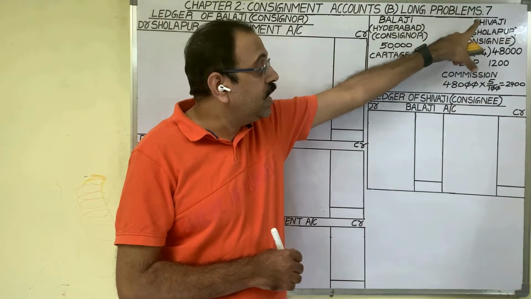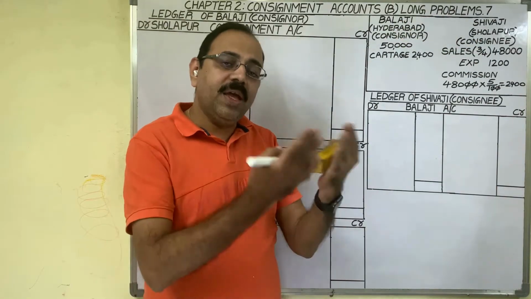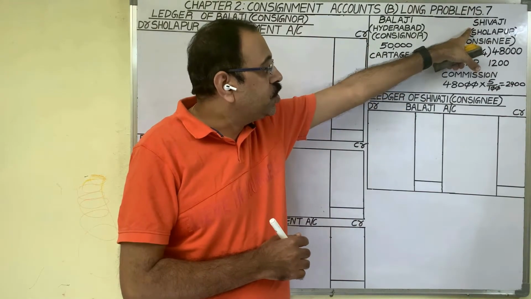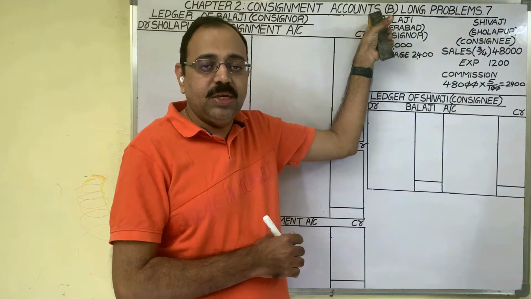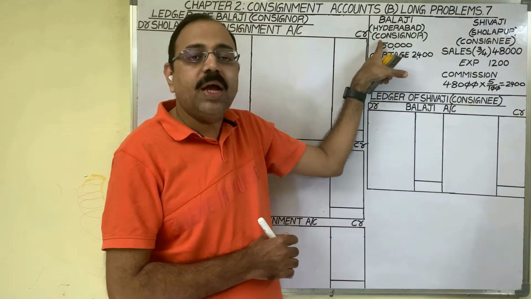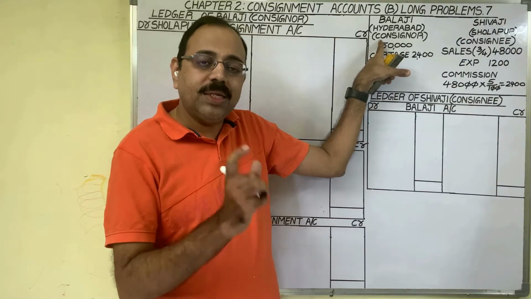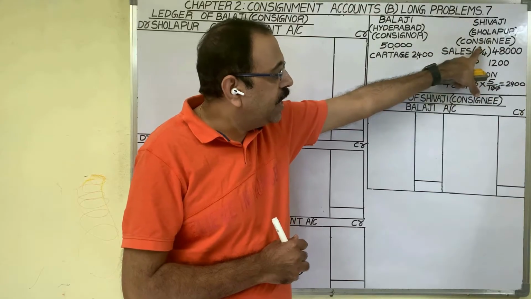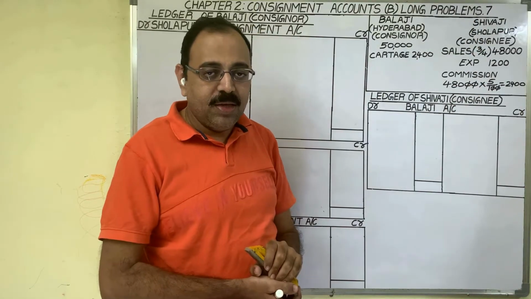Shivaji has to sell them in Sholapur. He can take his commission, then the remaining amount Shivaji has to return to Balaji. So in this agreement, the person who is sending the goods on consignment basis is known as the consignor, and the person to whom these goods are sent is known as the consignee.